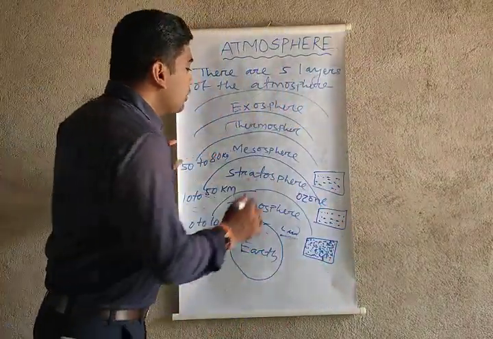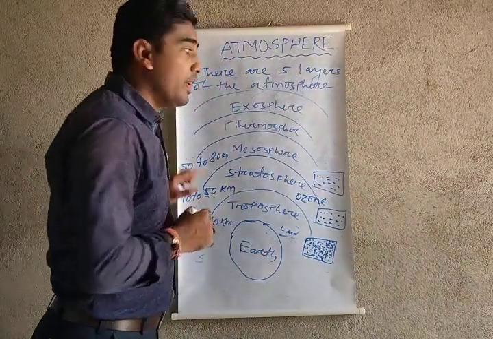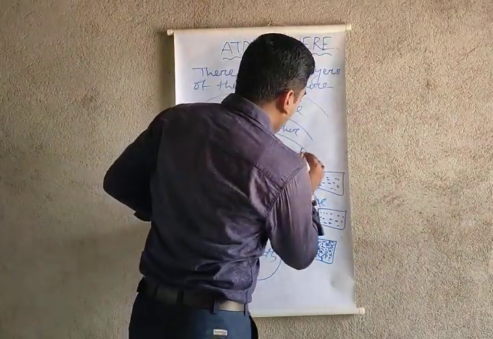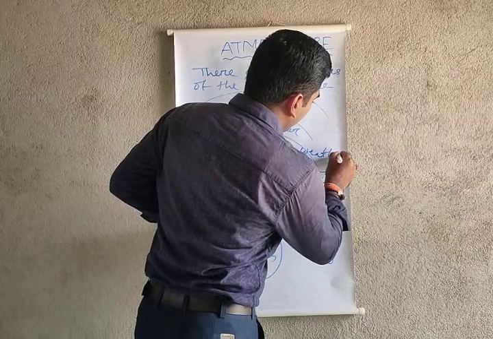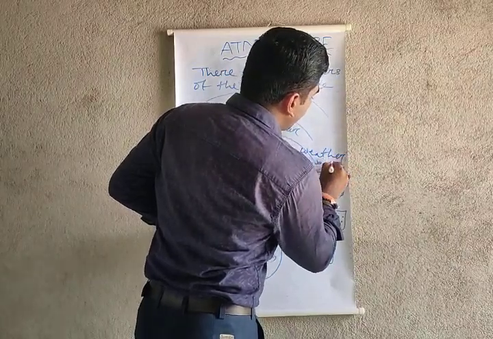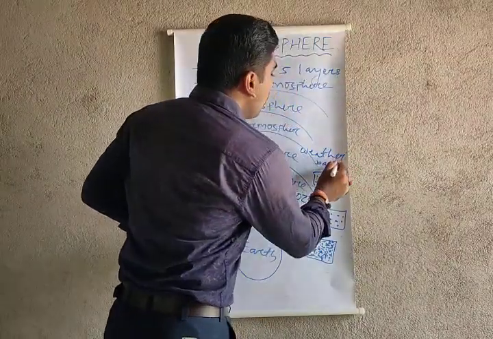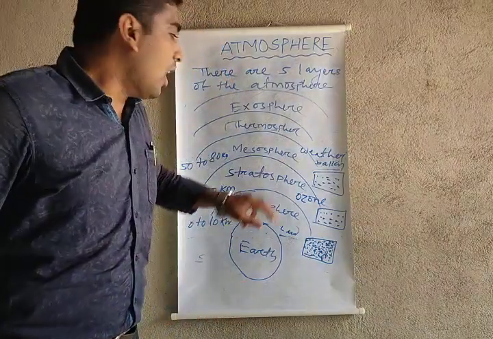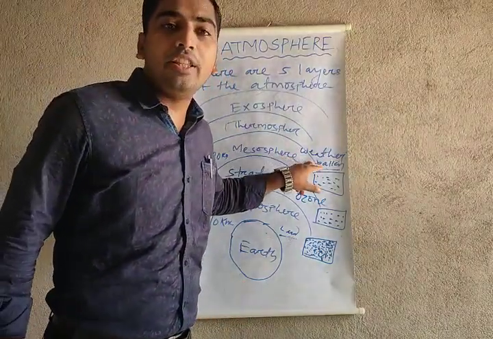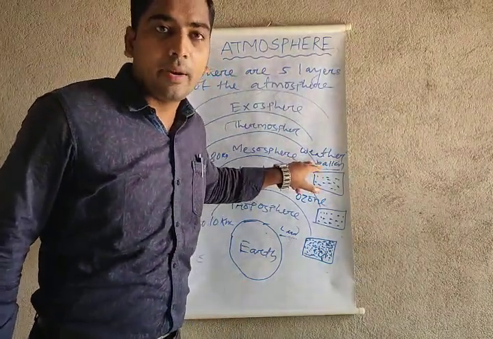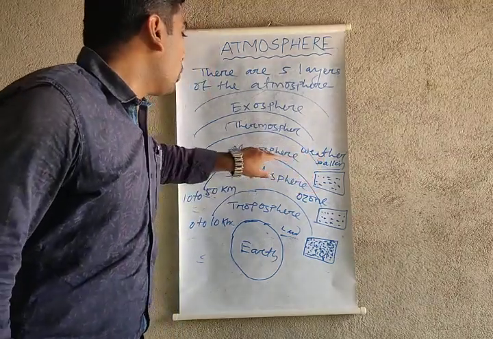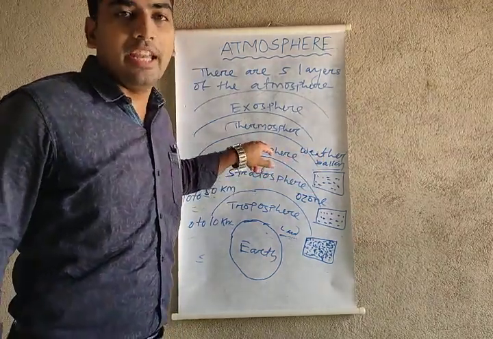The main specialty of the mesosphere is the weather balloon. You know, my dear students, what do we mean by weather balloon? Weather balloons give us information about the weather forecast in our environment. Okay, so weather balloons are located in the mesosphere layer.